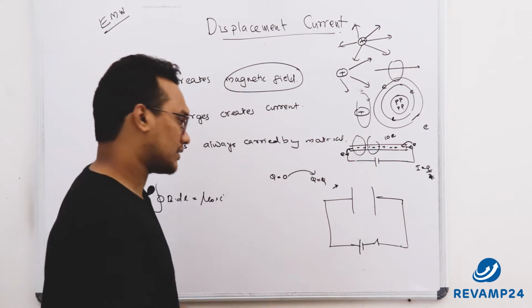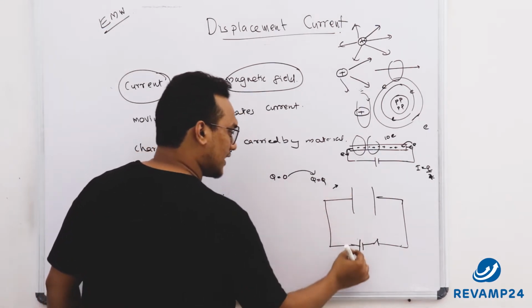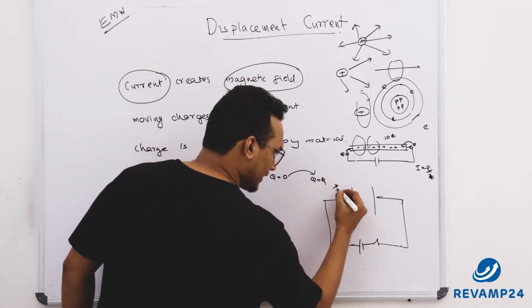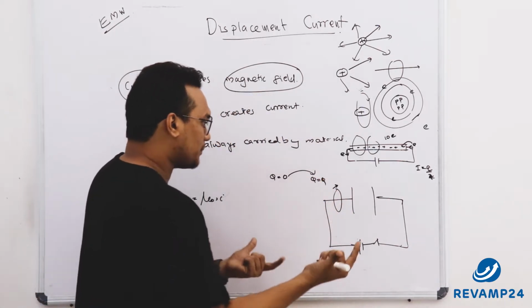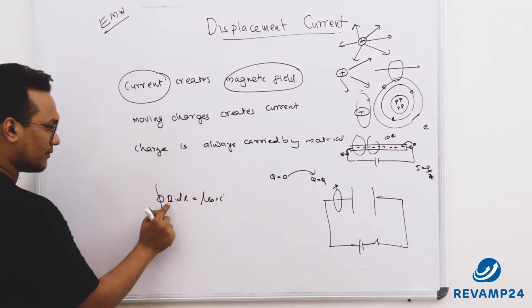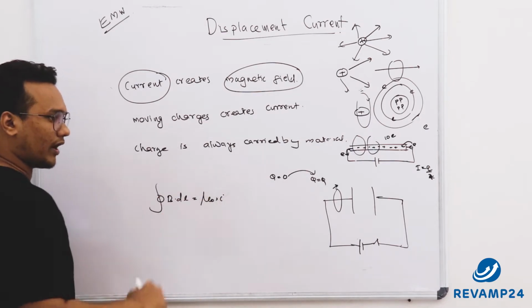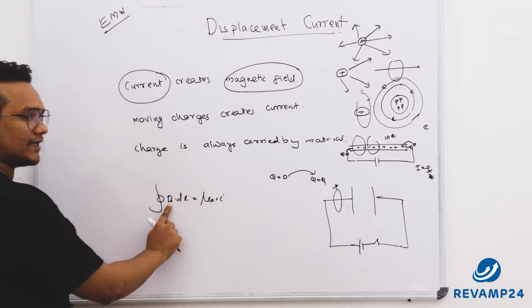And what is the reason for the deflection? Because the charges have come here. Okay, so there is a current here, so he got a deflection in the magnetic field. As per Ampere's circuital theorem, the closed integral of B dot dl is equal to mu 0 I. So when I is there, a magnetic field will be there.